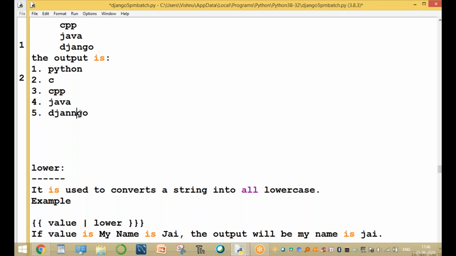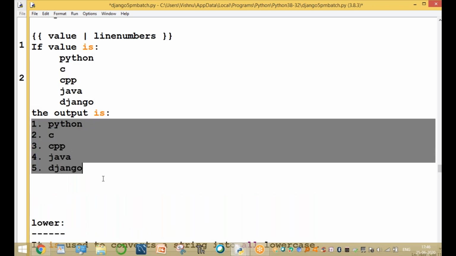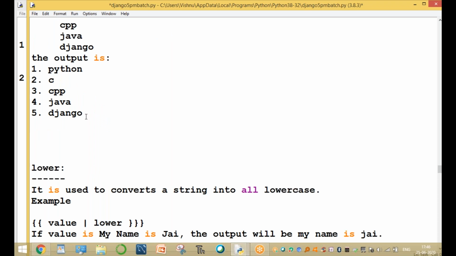This is using line numbers. The output without line numbers is what you get when you enter the values without line numbers. This is the value, and the output will become like this, only with the line number.